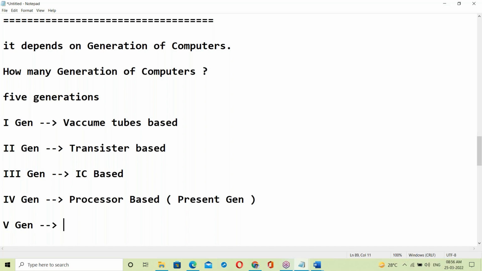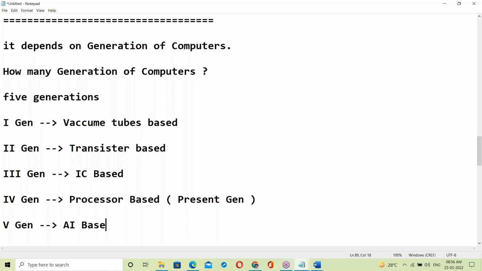What is the fifth generation? The fifth generation is not yet released. It will be released in just a couple of years, 2024 or 2025 at most. Anyone have an idea what the next generation computer is? It's AI based.